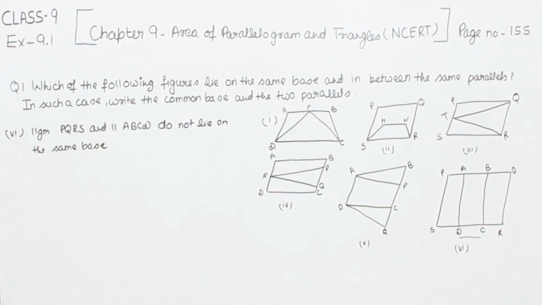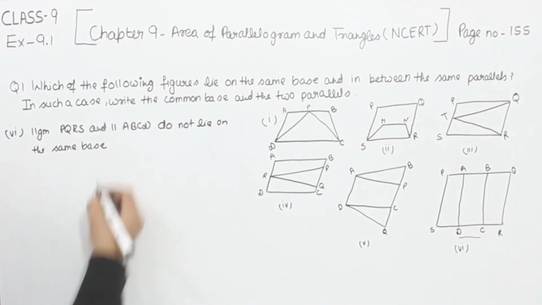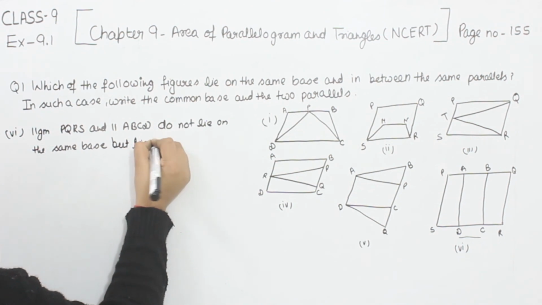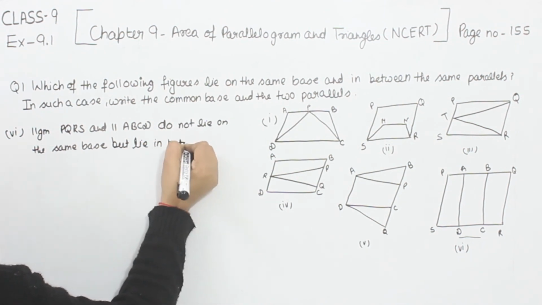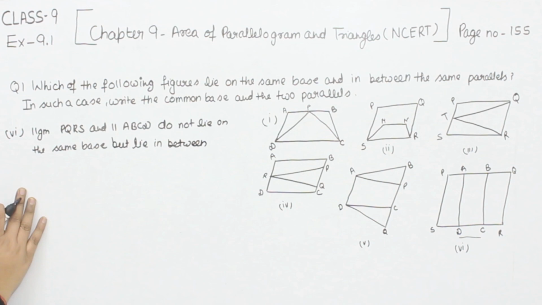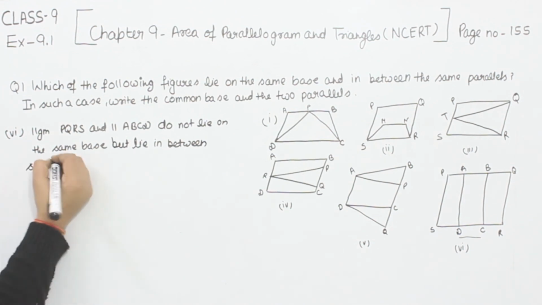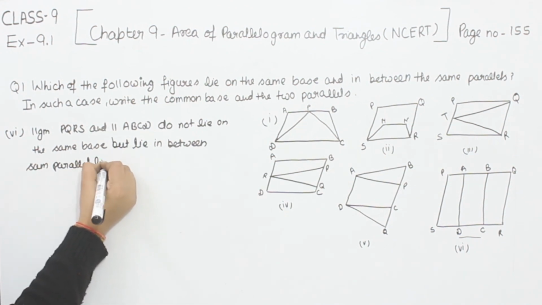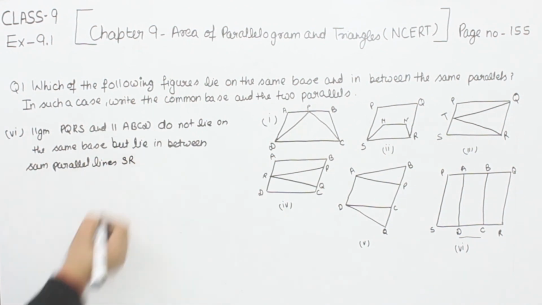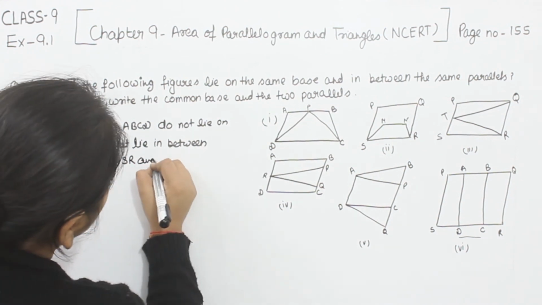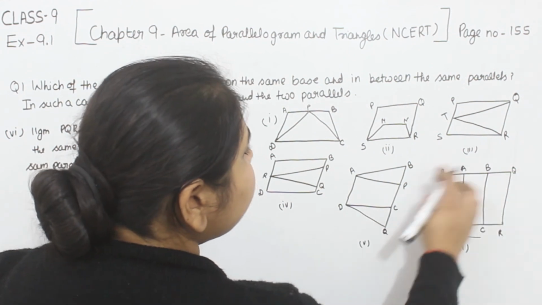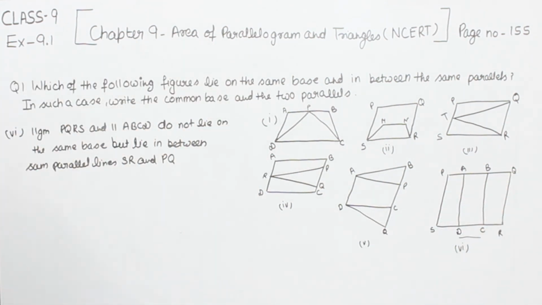They are not lying on the same base, but lie in between same parallel lines SR and PQ. This is the SR and this is the PQ. So with this one we have completed the part 6 and the question number 1.